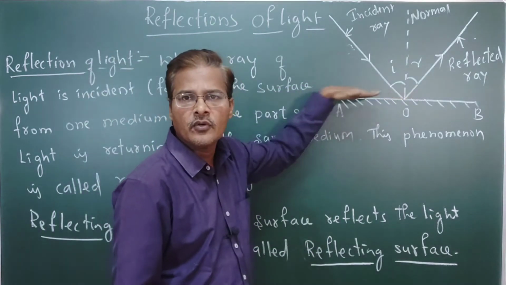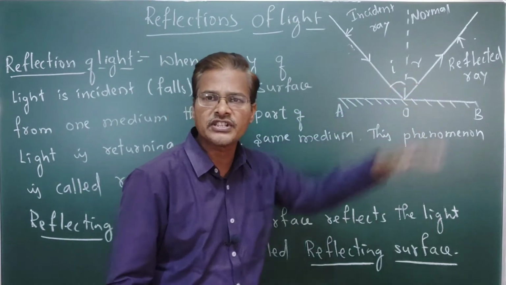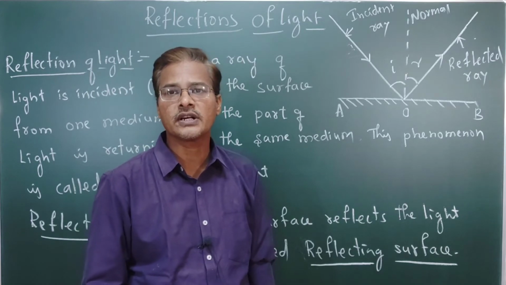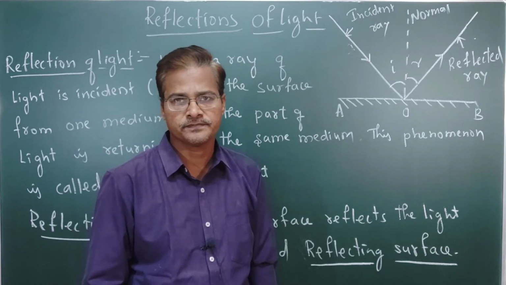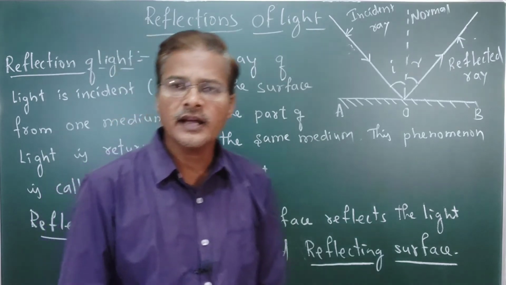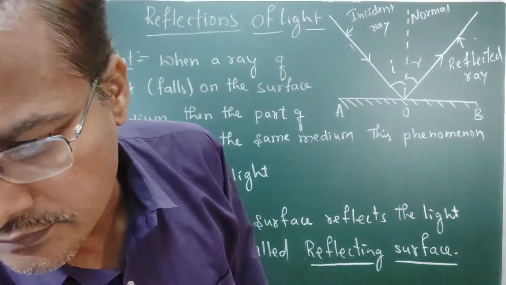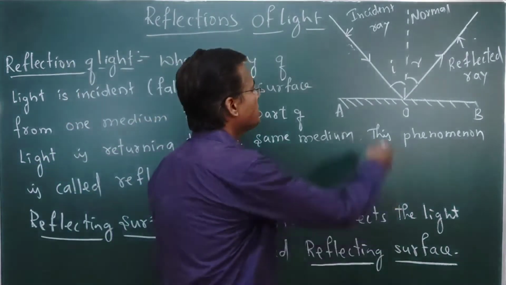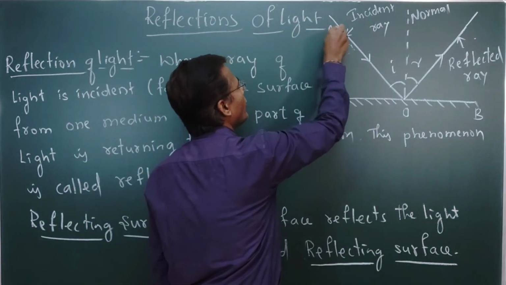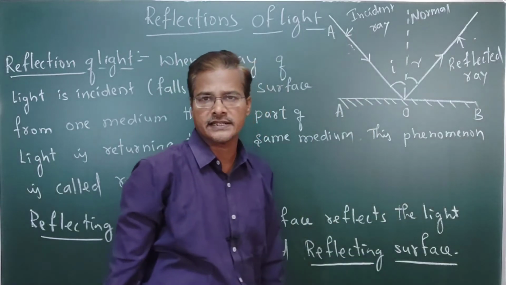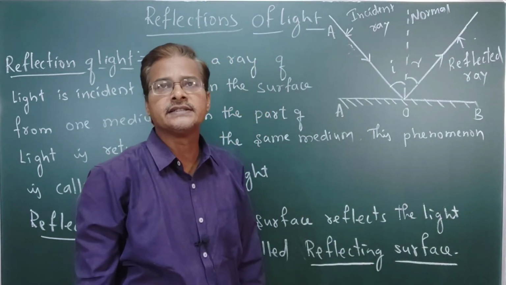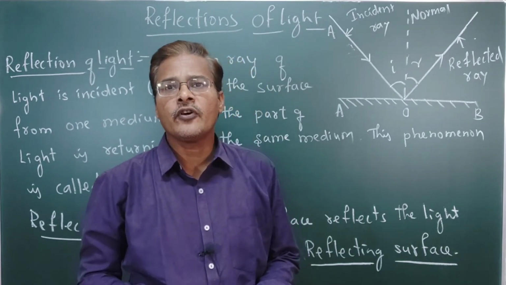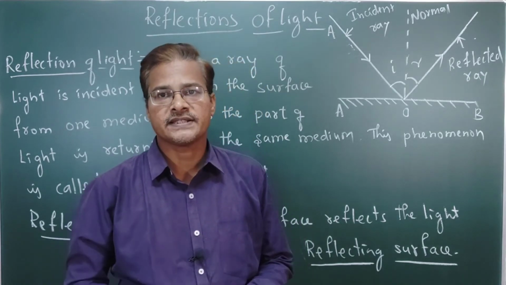AB is one surface. That surface is called the reflecting surface. Now here I am going to mention one ray. That is AO. AO is the incident ray. Incident ray means the light ray that falls onto the reflecting surface.